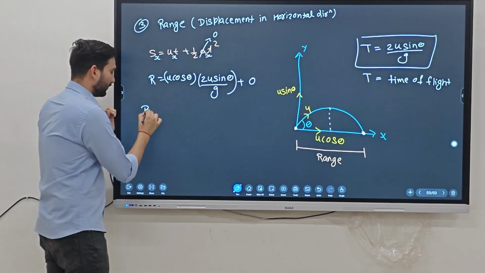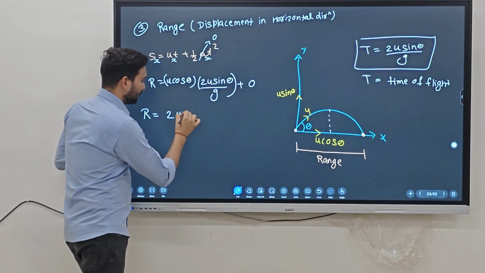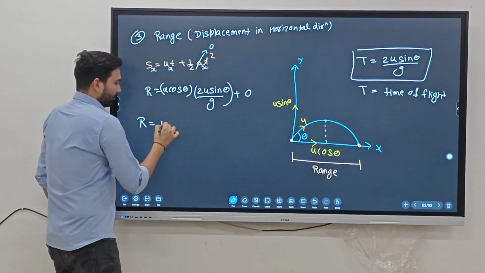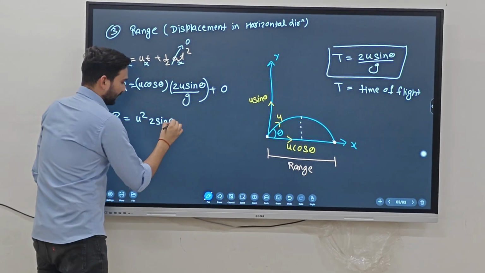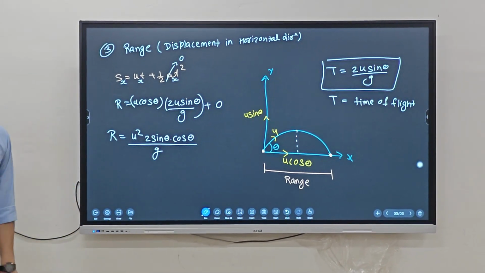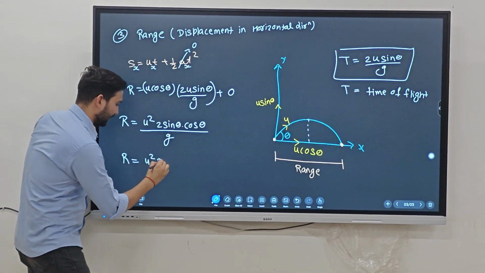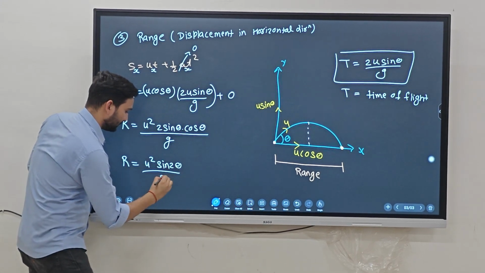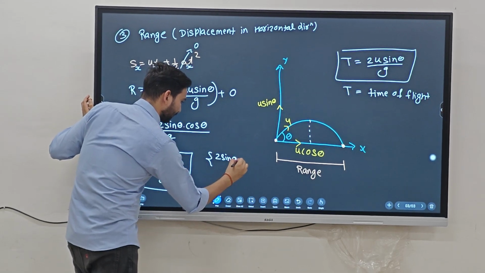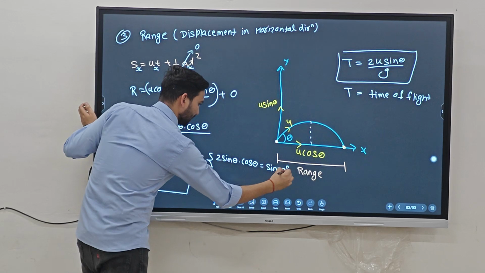And finally we get the formula, that is, u square 2 sin theta cos theta by g. You already did in mathematics that 2 sin theta into cos theta can be written as sin 2 theta, so the range is u square sin 2 theta by g, because 2 sin theta into cos theta is equal to sin 2 theta.